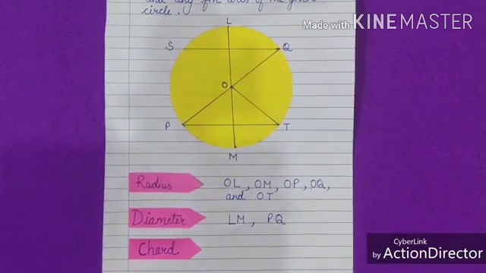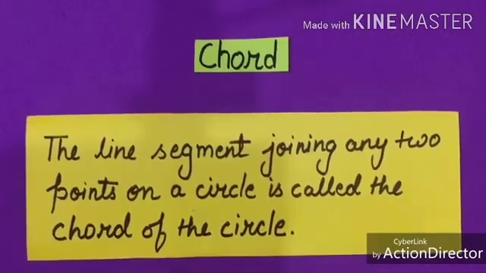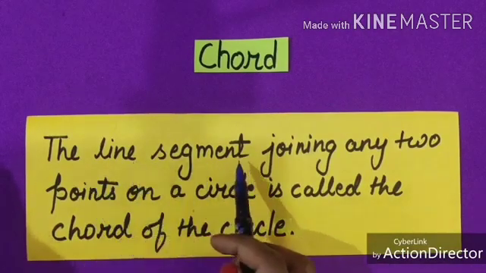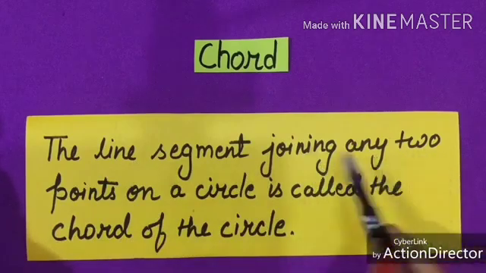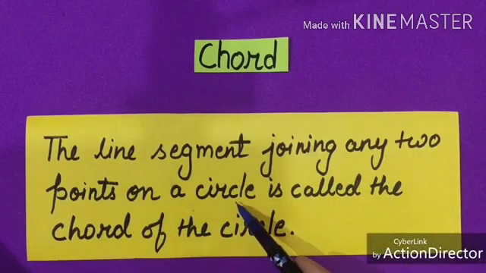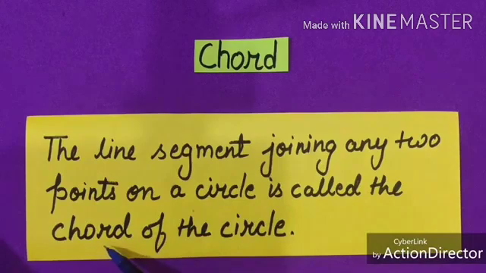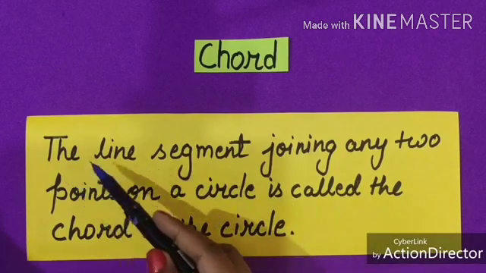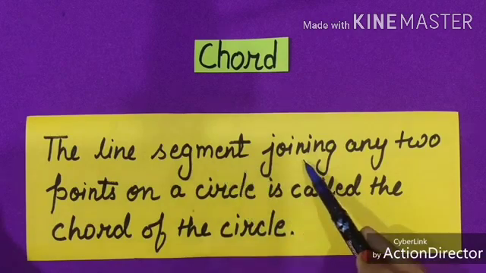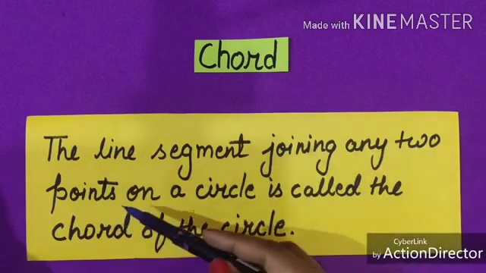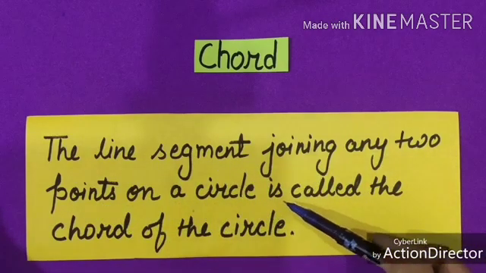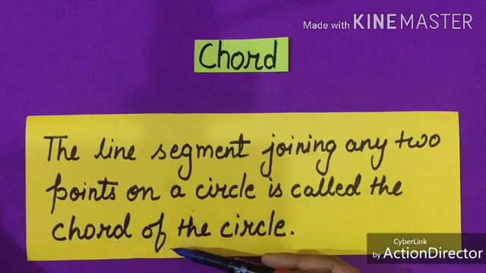Next is to name the chords of the circle. As you know, a line segment joining any 2 points on a circle is called a chord of the circle. Again I am repeating, the line segment joining any 2 points on a circle is called the chord of the circle.